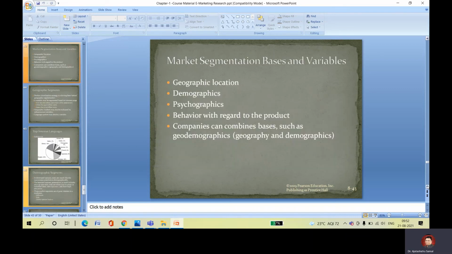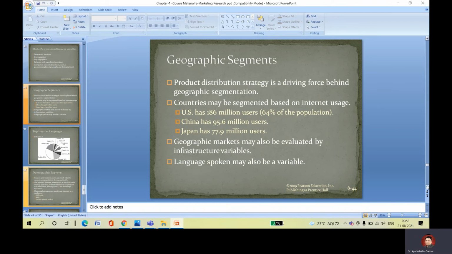Market segment bases and variables. You can identify geographical location, demographic, psychographic, and behavior with regard to the product. A company can combine bases such as geographic and demographic. Geographical segment: product distribution strategy is a driving force behind geographical segmentation.